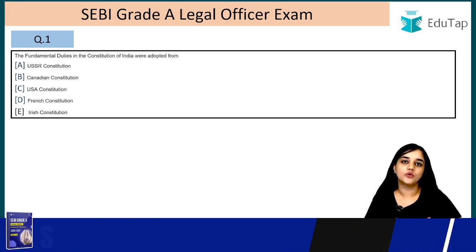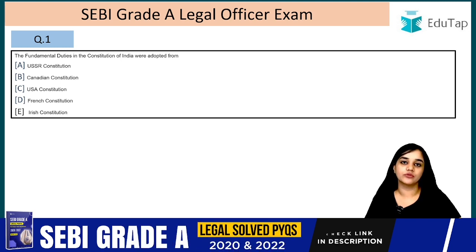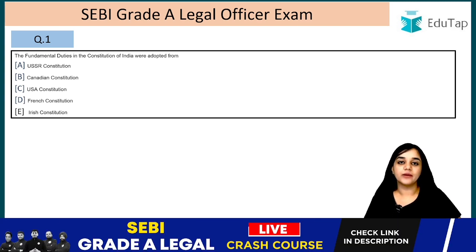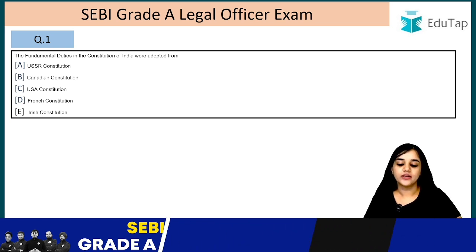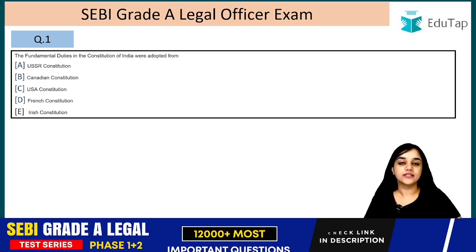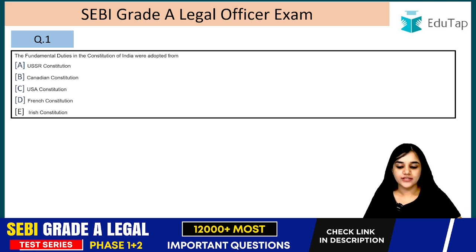Like if we talk about other big democracies like Canada, USA, Germany, France, they don't have fundamental duties. Fundamental duties generally find place in a communism, right? So in this case, it is the USSR. The USSR constitution, we have adopted the fundamental duties from there, right?